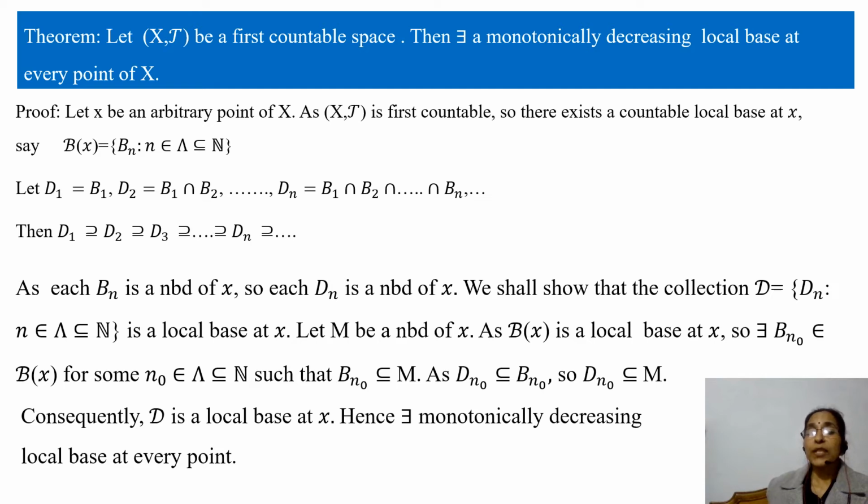As we know that D_{n0} is contained in B_{n0} and B_{n0} is contained in M, so D_{n0} is contained in M. So we have shown that for each neighborhood M of x there exists a member D_{n0} of the collection D. Consequently, D is a local base at x. Hence, there exists a monotonically decreasing local base at every point of the space.